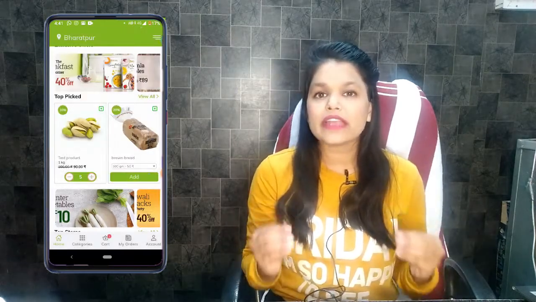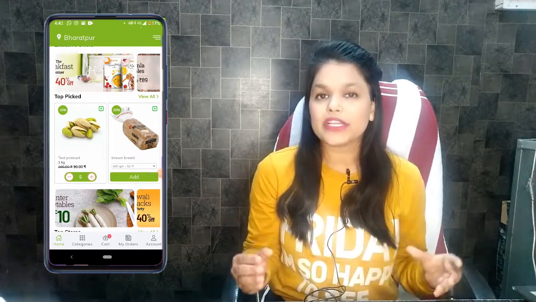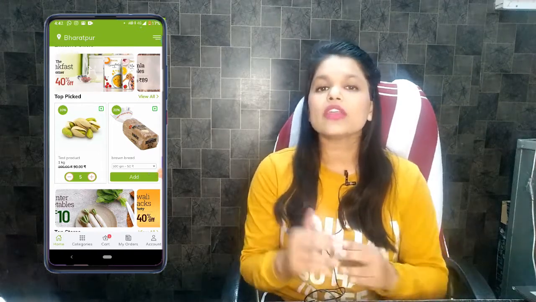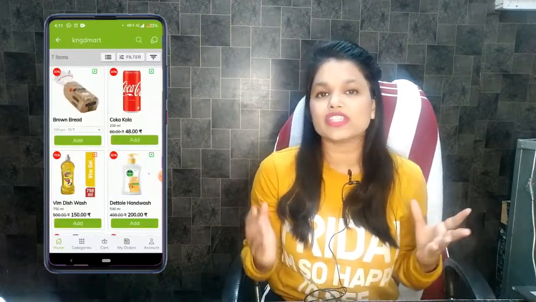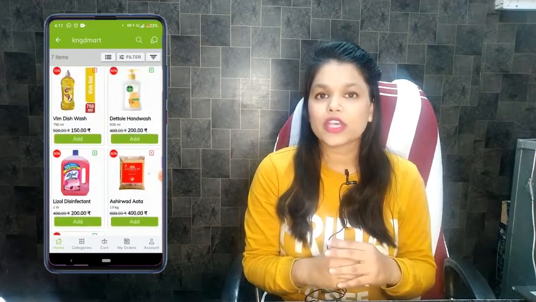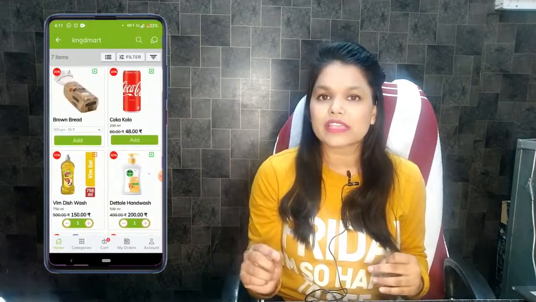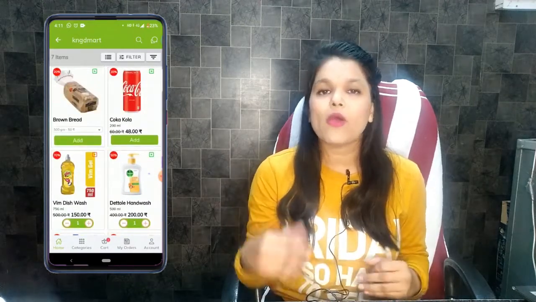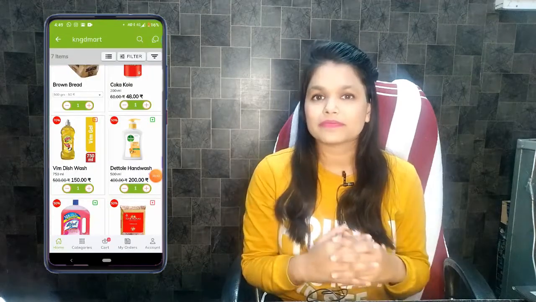Now, let's add some products and understand how TopBasket can complete the order. Now, let's click on KNGD Mart, and here you can see all the products available in KNGD Mart. Let's add to cart products. You can also increase and decrease quantity without going inside of the product. Now, add different products. And now click on cart.